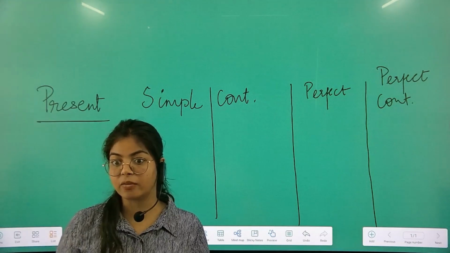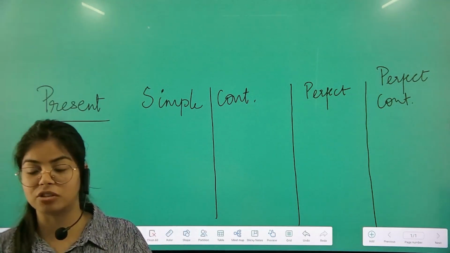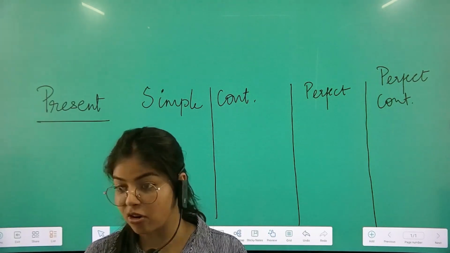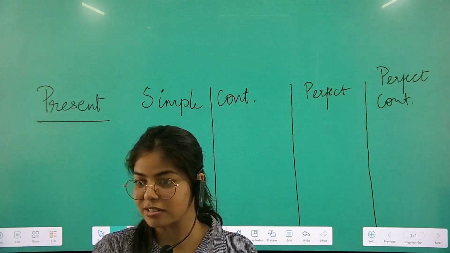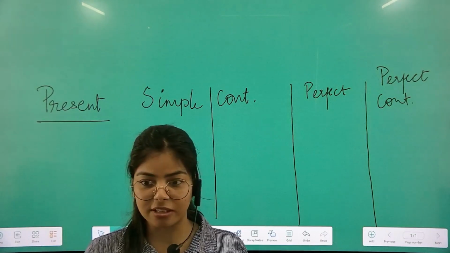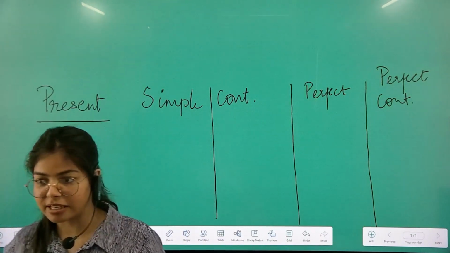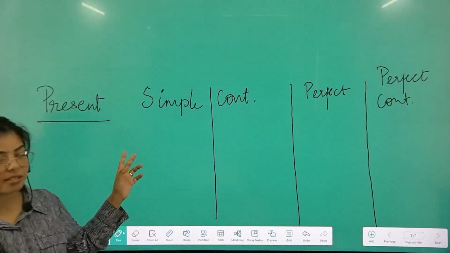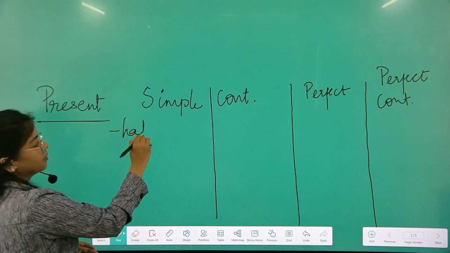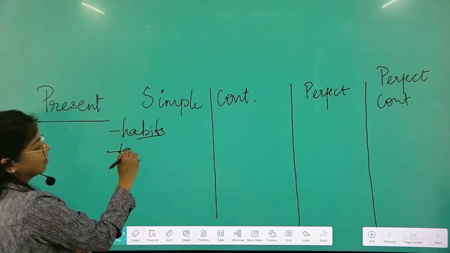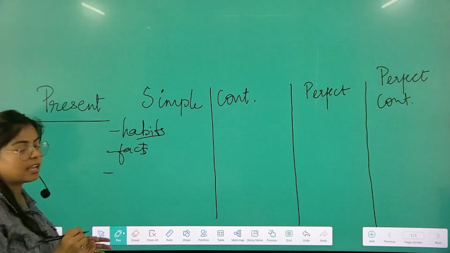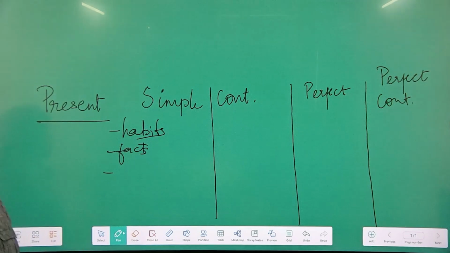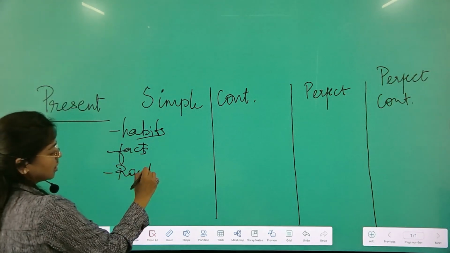And why can we relate, and how can we make a differentiation here? When I'm saying I teach in so and so, or I brush my teeth daily, or the sun rises from the east, ये आपके बहुत mediocre sentences examples हैं ना, जो class 1 से सुनते आ रहे हो, है ना? Sun rises from the east, we brush our teeth daily, and all of these simple present tenses actually talk about your habits, any sort of fact or facts, and anything that has any relatedness to your routine that you generally do every day. Okay?